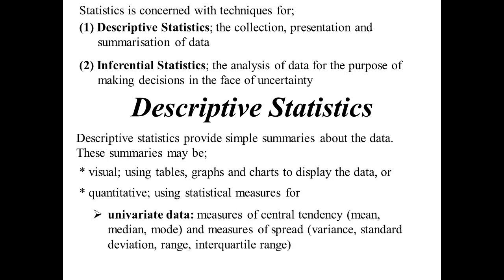Now for univariate data, so single data, we have our measures of central tendency. Now you'll know those from previous years, mean, median and mode we've looked at so far. And measures of spread, variance, standard deviation, range, interquartile range. Bivariate data, which we'll look at a bit later, is where we look at things like correlation, the line of best fit. So first of all, let's look at visual summaries.